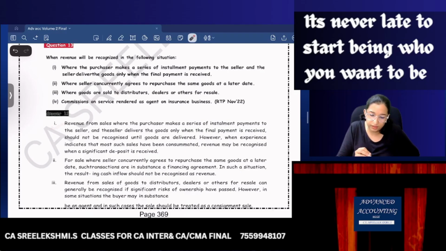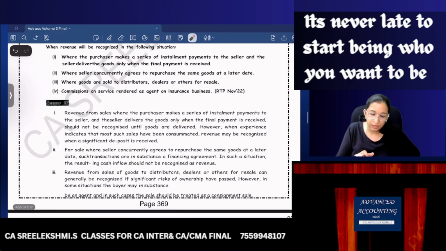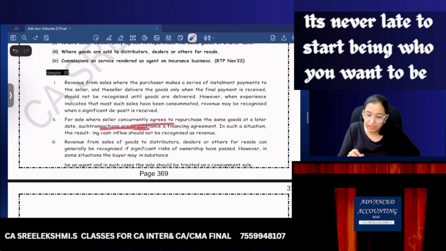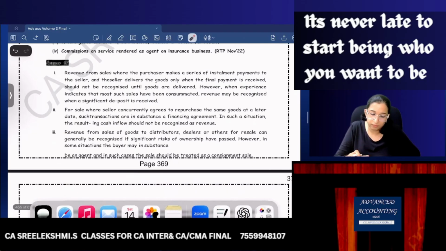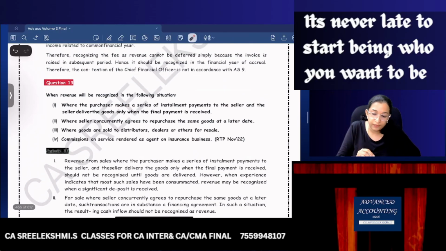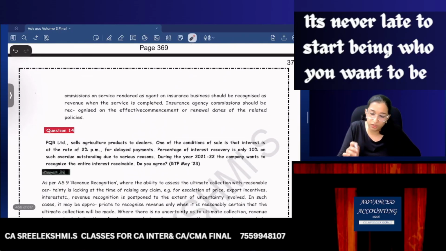Okay, so first one, the seller delivers goods only when the final payment is received, should not be recognized until goods are delivered. Should not be recognized until goods are delivered means revenue should be recognized when goods are delivered. For sale, when seller concurrently agrees to repurchase, this is in substance a financing agreement. Revenue from sale of goods to distributors, only once it is resold. That is the easiest answer. Then commission, effective commencement or renewal date.